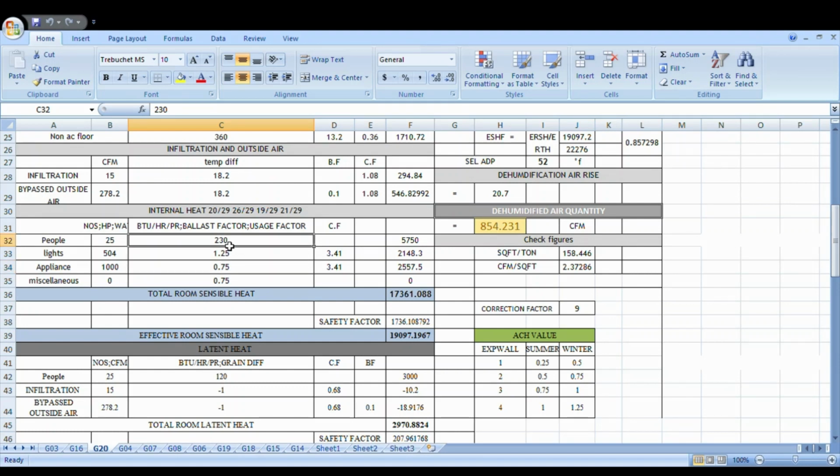So here the sensible heat factor is 245. Okay, and lights, I will show lights. And appliance, approximately you have to take 1000. Actually you will get it from the electrical people, otherwise you take approximately 1000 for a classroom. And this is the ballast factor, these are constant values.